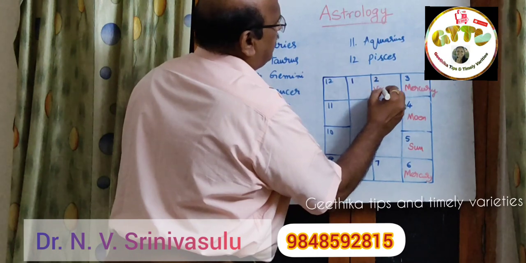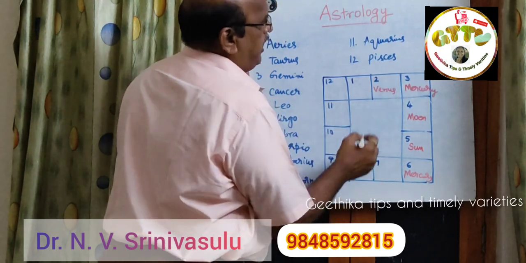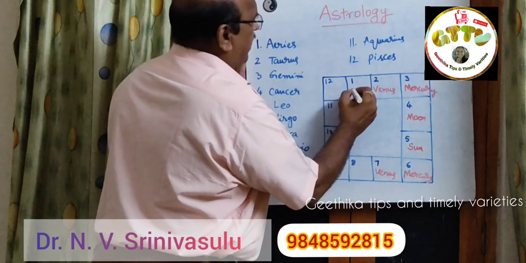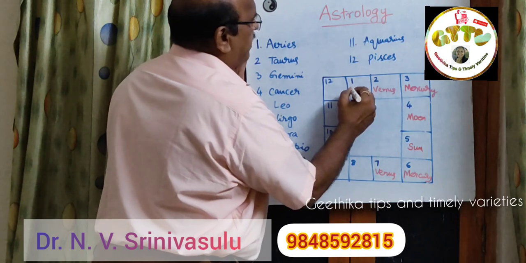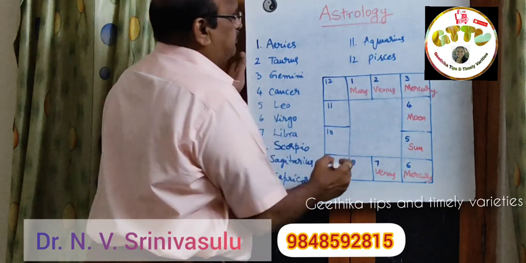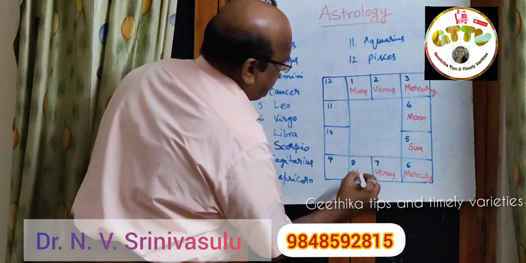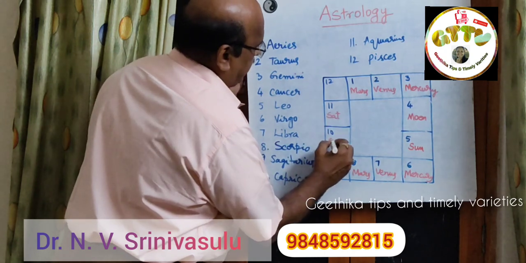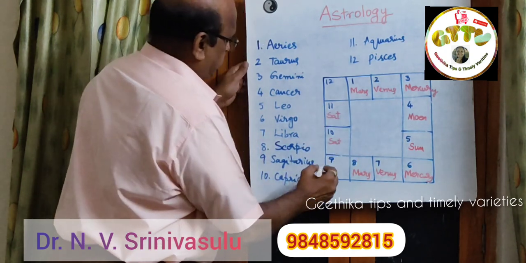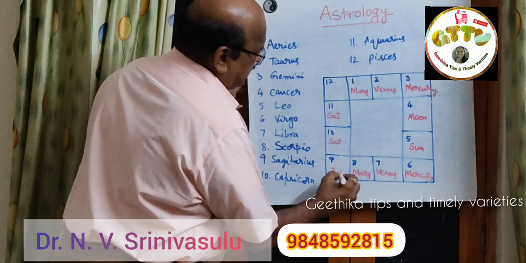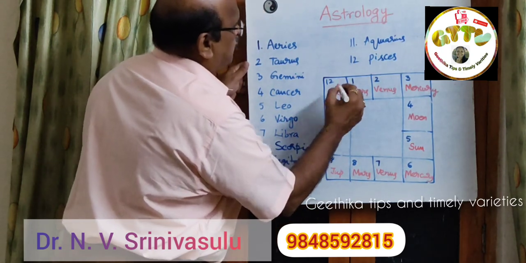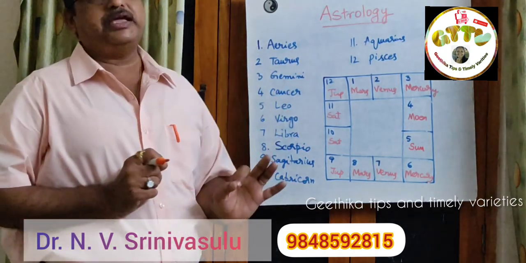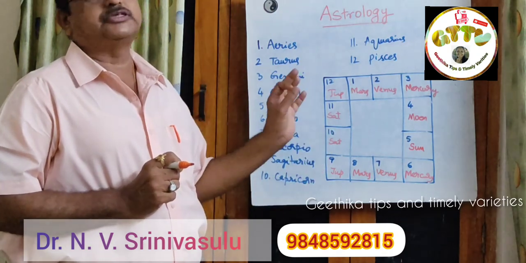Then we have Taurus ruled by Venus, and Libra is also ruled by Venus. Aries is ruled by Mars, which in Hindi is called Mangal, and the 8th is also ruled by Mars. Saturn rules the 10th and 11th houses. The 9th house is ruled by Jupiter, and the 12th house is also ruled by Jupiter. So these are the lords representing each zodiac sign in the horoscope of South Indian style.